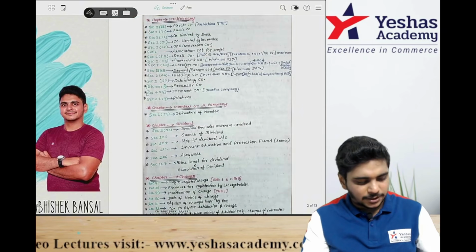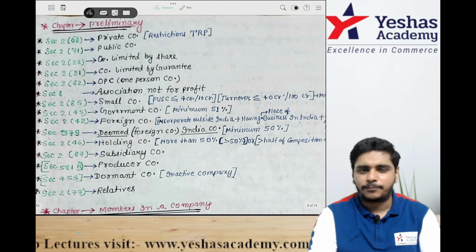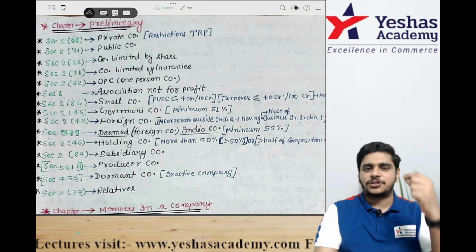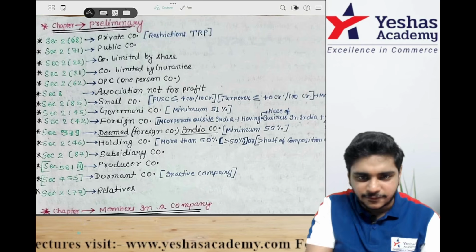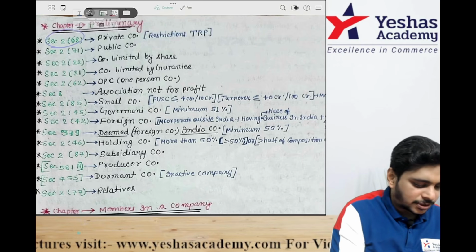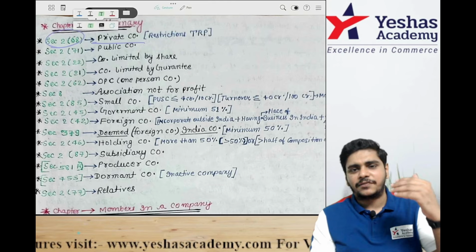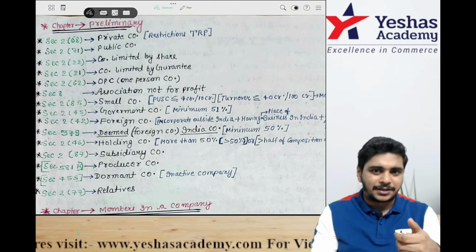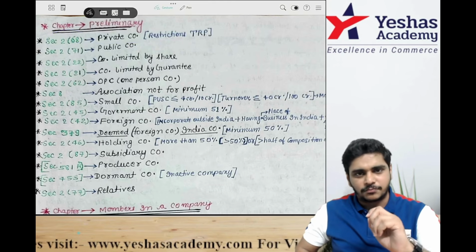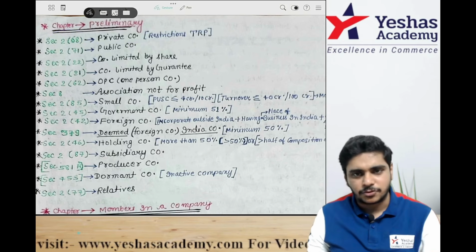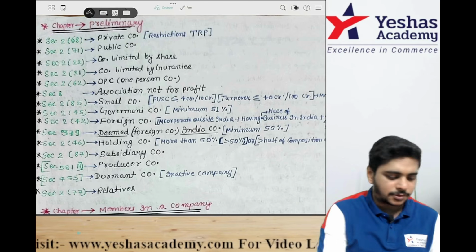Okay, so let's quickly recall all the important section numbers. I am using those section numbers, those codes, that I have taught you in the class itself. Now, section 2(68) talks about the private company. All the definitions are in section number 2. If you remember the clause number in the bracket, it is called a clause of section number 2. Otherwise, just remember section number 2 of the Companies Act 2013 for any definition.